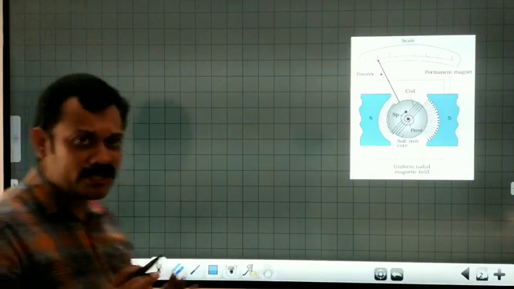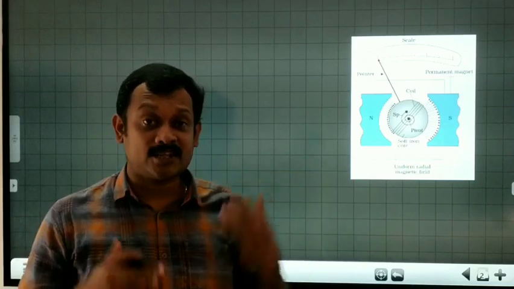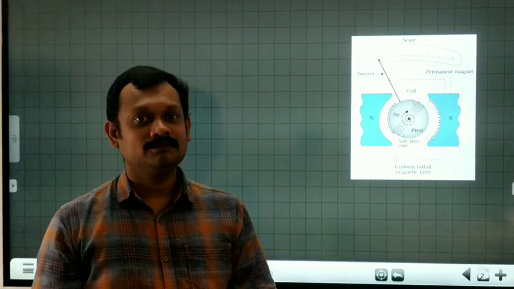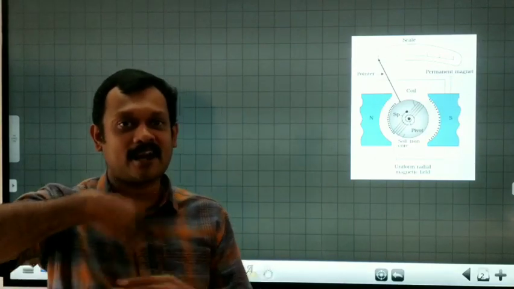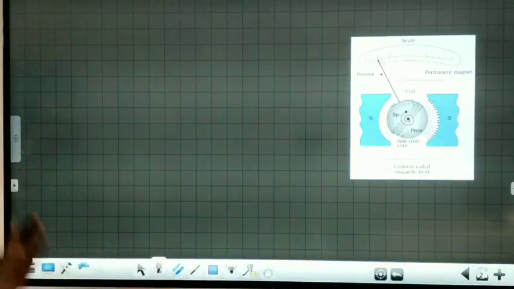Now let us explain the working of this galvanometer. The principle involved is that a current carrying coil placed in an external magnetic field experiences a torque. Yesterday we studied about the same. Other devices which use the same principle are the electric motor and fan. Let us discuss this point.